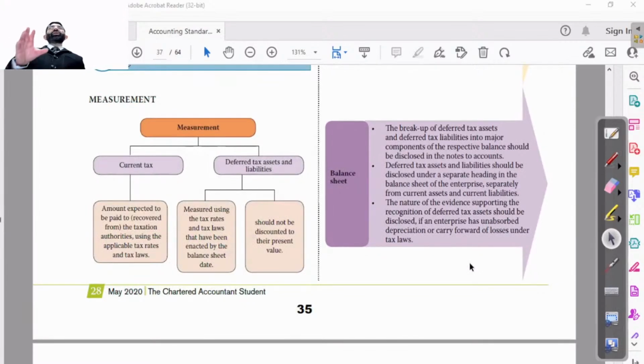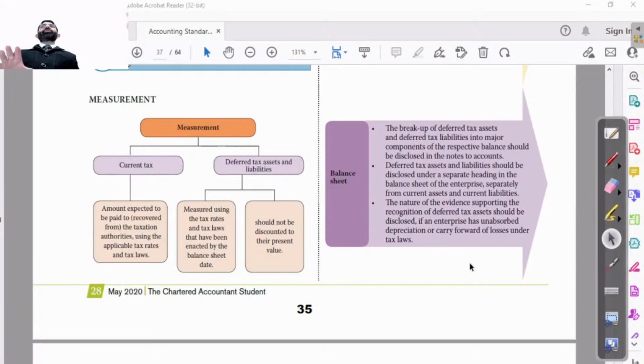When we are talking about presentation in the balance sheet, breakup of deferred tax asset and deferred tax liability into major components of the respective balances should be disclosed in the notes to accounts. That is a detail. Otherwise, deferred tax assets and liabilities are to be shown in the balance sheet. There is no problem. But if there is any breakup of that, that is to be disclosed in notes to accounts.